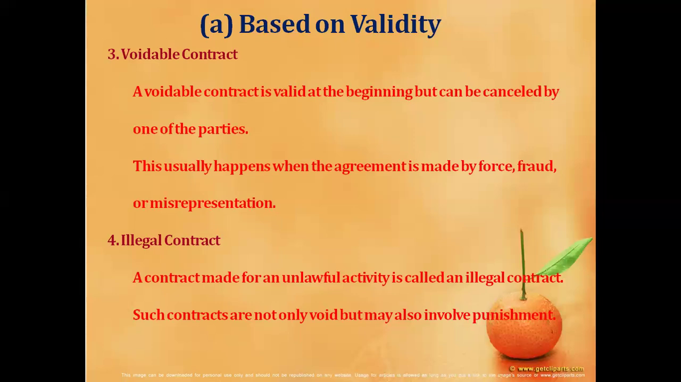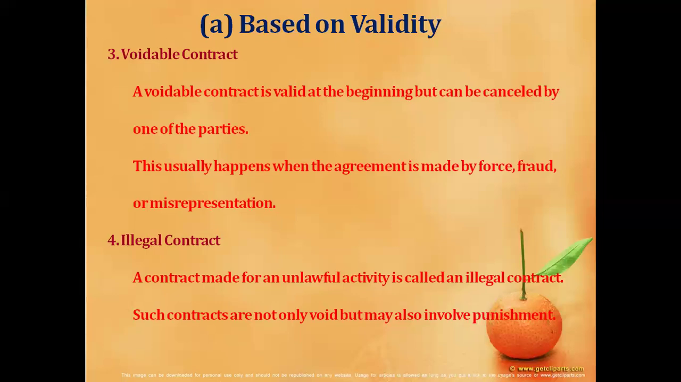Take an example: A promised to sell his car to B for rupees 20,000. His consent is obtained by another person by force. The contract is voidable at the option of A. He may avoid the contract or he may continue the contract. It is called a voidable contract.